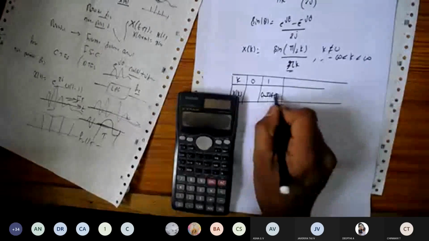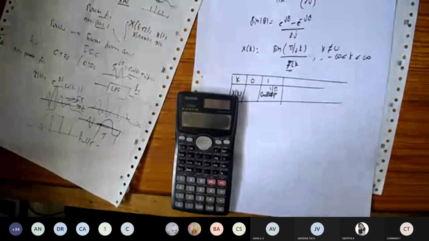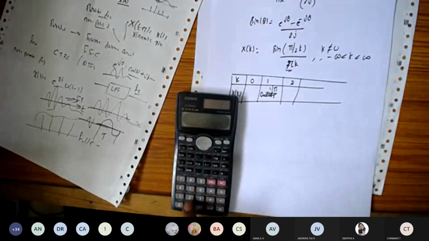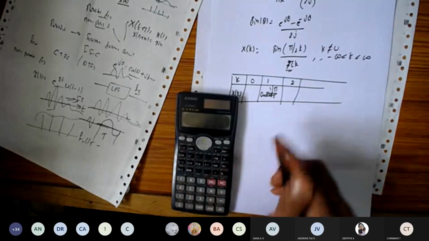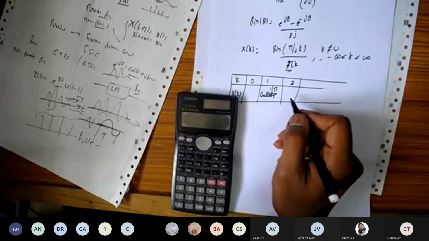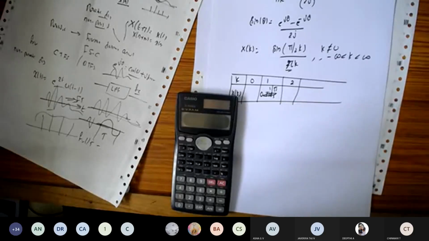So you kept your calculator in the degrees or radians mode? Which mode did you keep? Degrees or radians mode? Radians, sir.